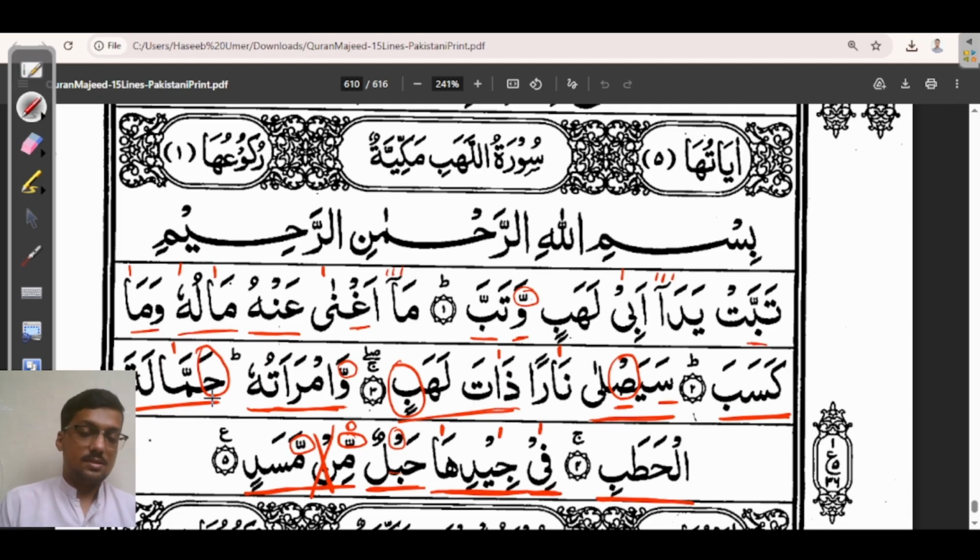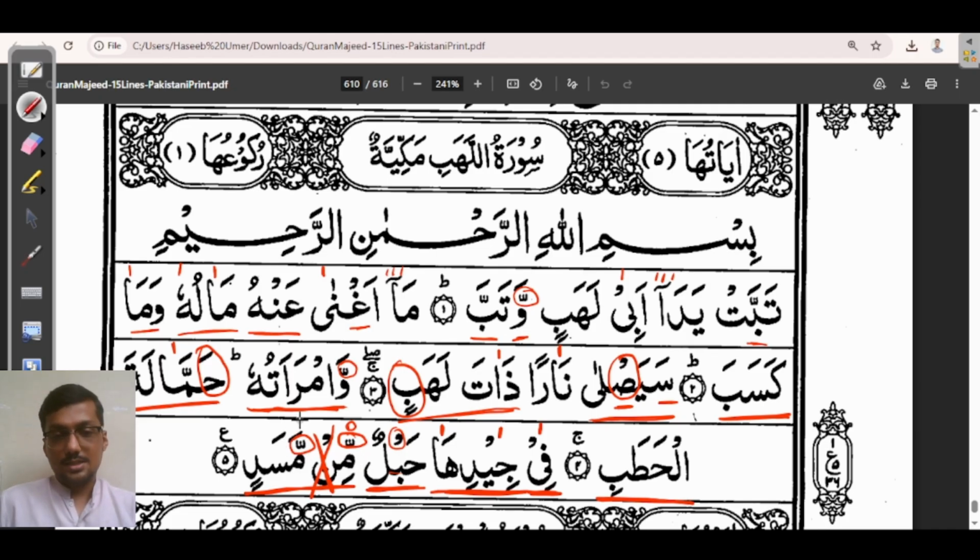And why this? Because in both conditions, if a letter comes with the jazm sign, sukoon sign, or if a letter comes with a shadda sign, in both cases, we have to join the previous letter with these letters. So the previous letter can be joined with either of these two letters, either noon or meme. But we know we have to give higher priority to the shadda letter. That's why we have to attach the previous letter with the meme, with the shadda sign.